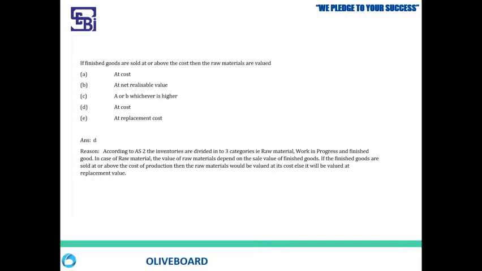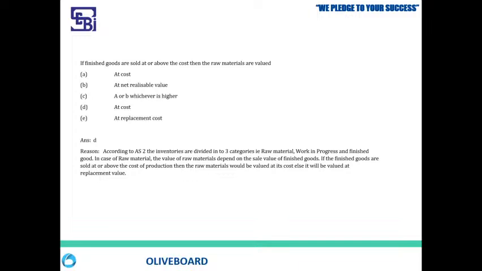You're getting it? Earlier I would have given: the cost is equal to 10, NRV is equal to say 9. Now what is the value of the finished goods? What would be the valuation of the raw material? You would say whether it is cost or NRV, whichever is the lower one, and choose accordingly, right? The same way here, this is the same provision again, but we are going to solve it in a theoretical way.